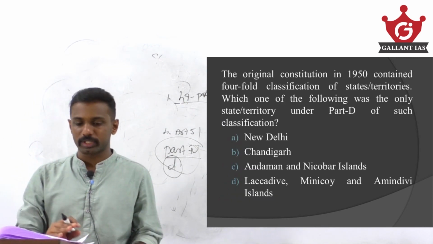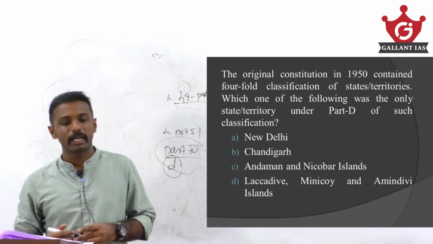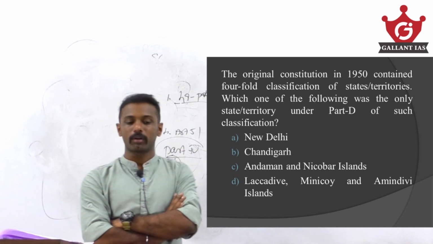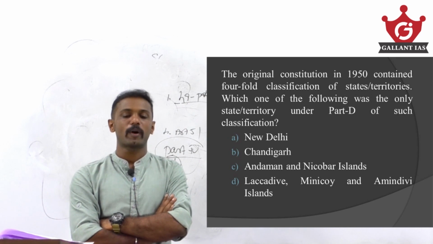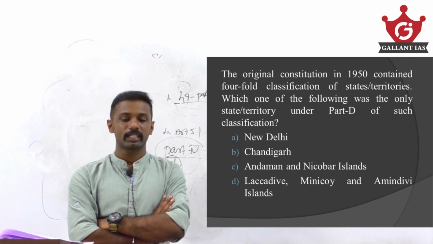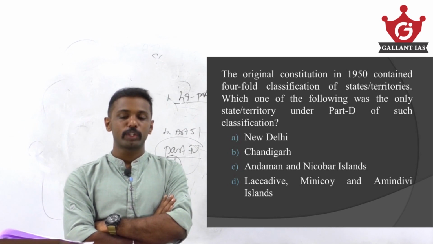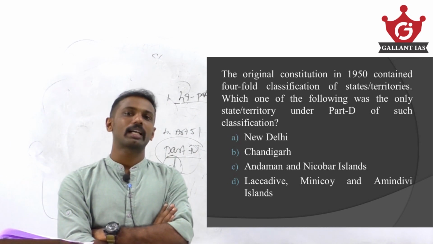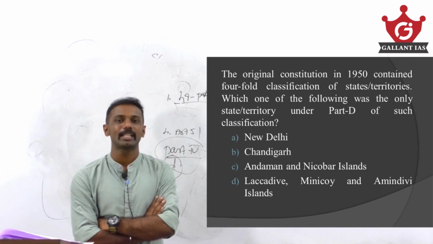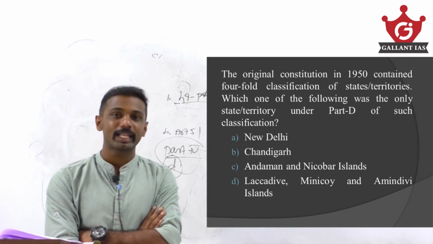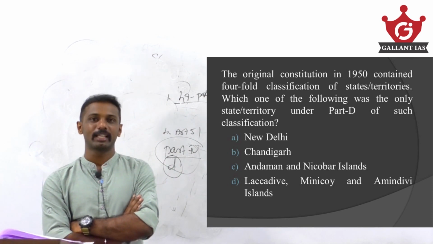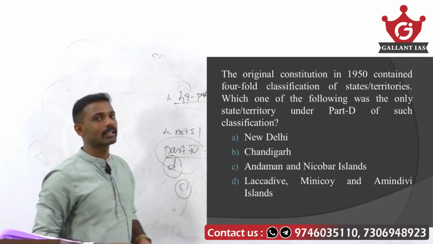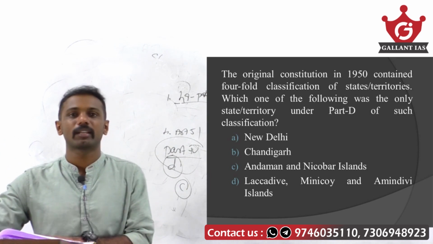The original Constitution in 1950 contained a 4-fold classification of states and union territories. Which one of the following was the only state or territory under Part D of such classification? New Delhi, Chandigarh, Andaman and Nicobar Islands, Lakshadweep, Minicoy and Amindivy Islands. See, when the Constitution came into being, it classified states into Part A states, Part B states, Part C states as well as Part D states. Among the Part D states, there was only one territory, that is Andaman and Nicobar Islands. This was the only territory under the Part D category.